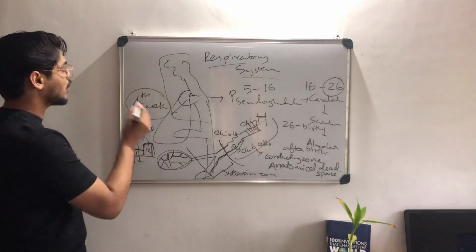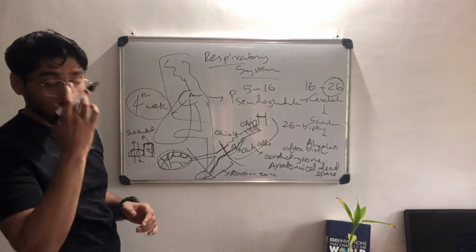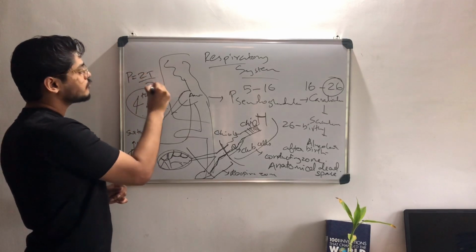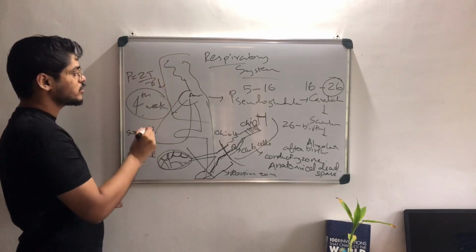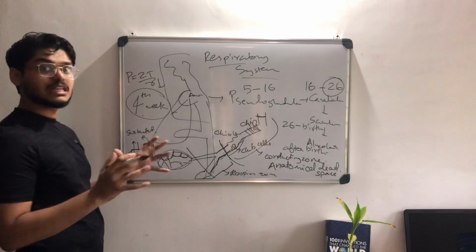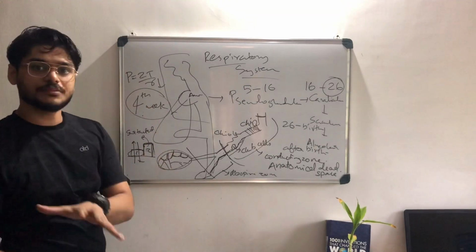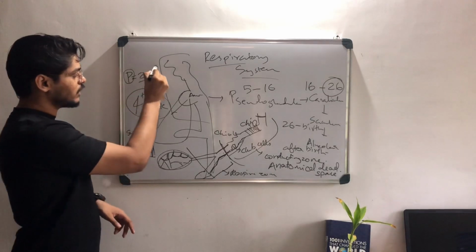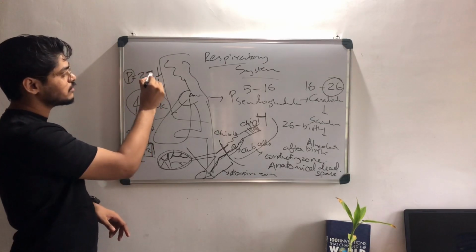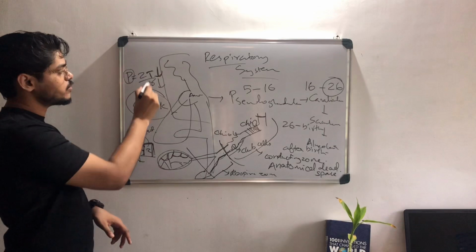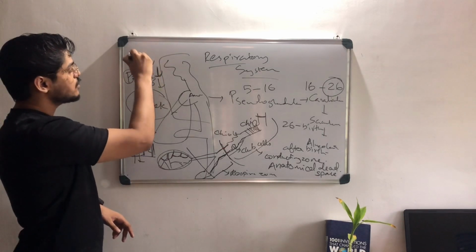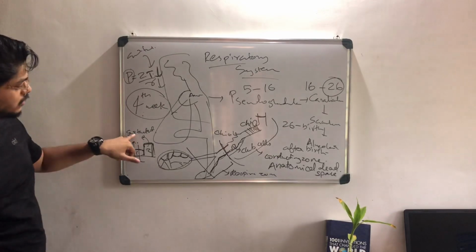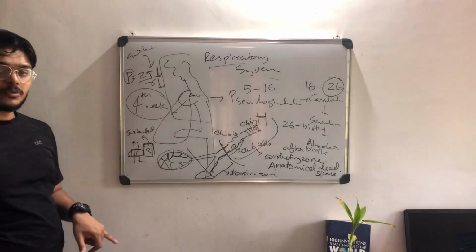We know a law called the law of Laplace, which has the formula P = 2T/R. So when R is reduced, P is increased, right? The pressure is increased and it will collapse. But to stabilize this pressure, we reduce the tension. What is this? Surface tension. How is it being reduced? By production of surfactant. This surfactant is produced by the type 2 pneumocyte.